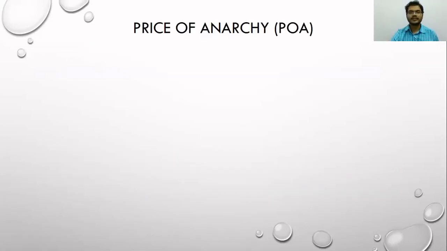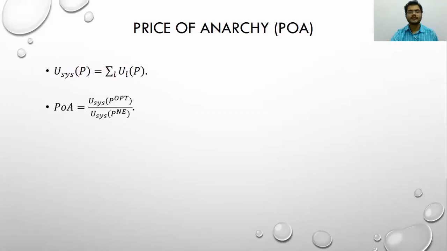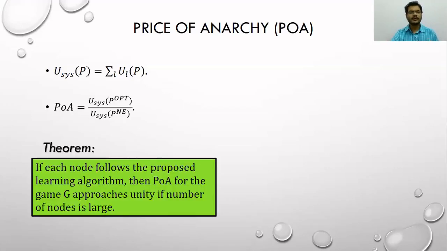Now to analyze the efficiency of the learning algorithm, we analyze the price of anarchy. For this we define the utility of the system as the sum of utility of each node, and price of anarchy is given as the ratio of utility of the system when nodes are transmitting with optimal probability divided by the utility of the system when the nodes are at the worst Nash equilibrium. However, in our case, we only have a unique Nash equilibrium. So the theorem in context of price of anarchy is that if each node follows the proposed learning algorithm, then price of anarchy for the game G approaches unity if number of nodes is large.